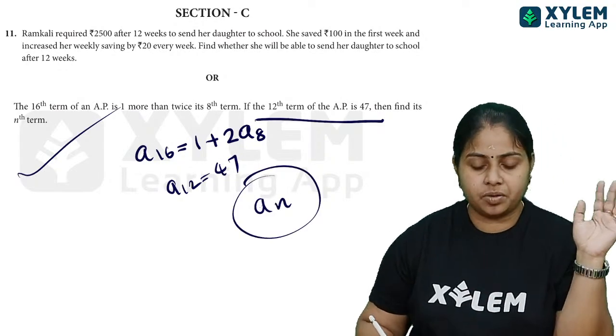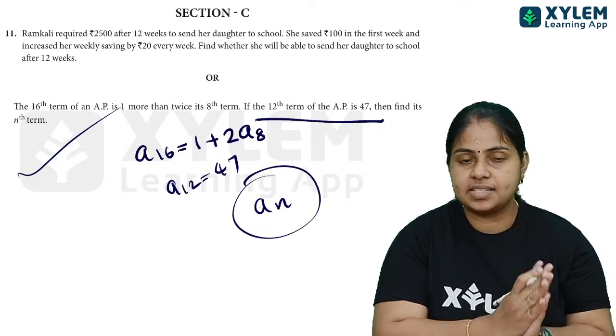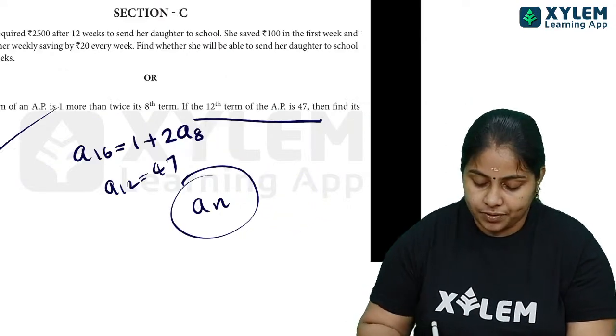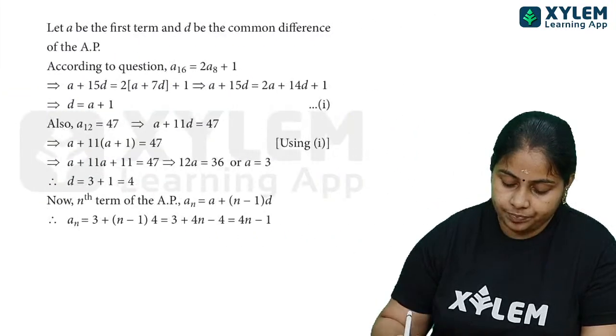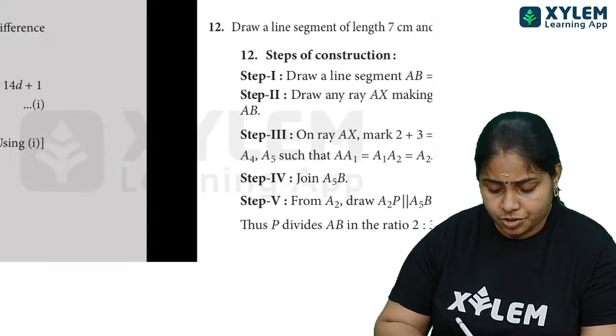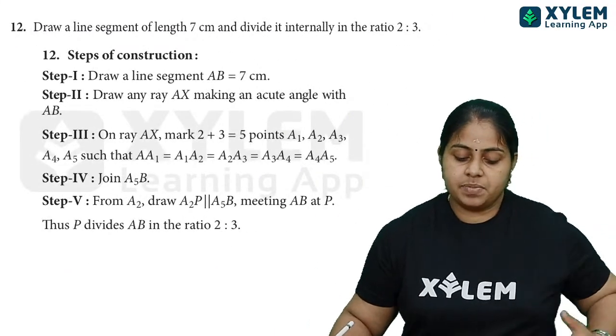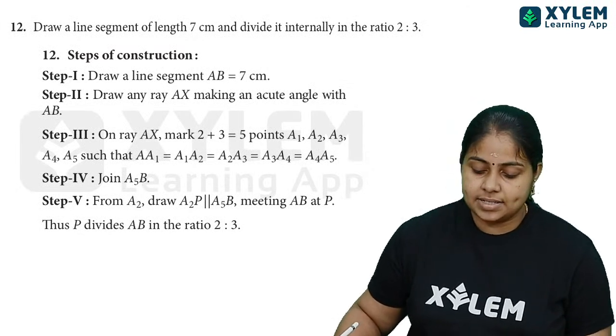Okay, just find out, nothing else, directly substitute the values only. Then you have to find out. Okay, A D and so on can be seen. Anyway, I am not doing that. You have to do. Next, we draw a line segment of length 7 cm and divide it internally in the